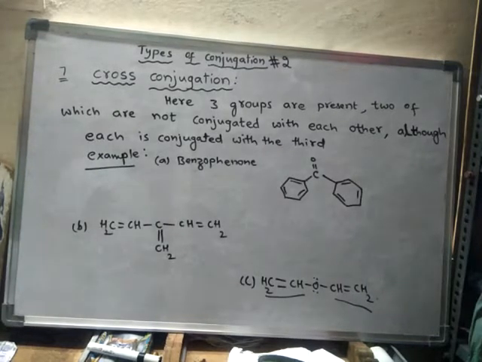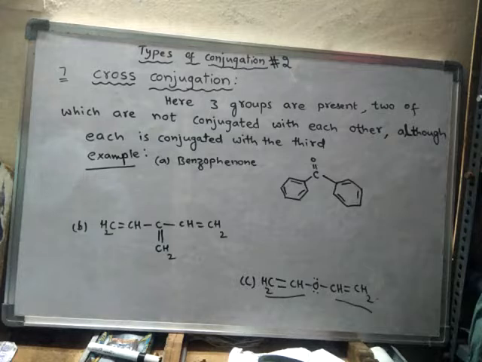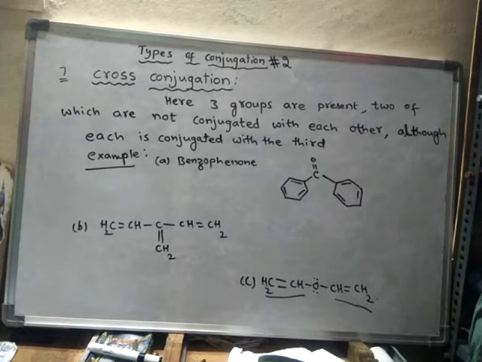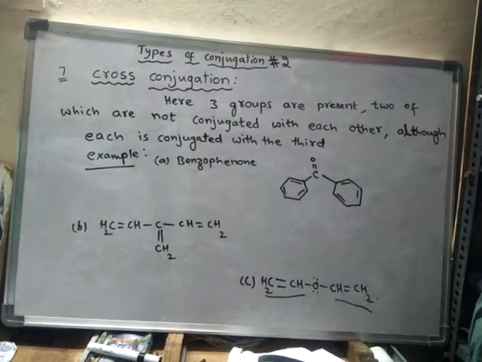Hence conjugation does not take place. So like this, such type of conjugation in which three groups are involved, but between two groups there is no conjugation. Okay, there is no conjugation between the two groups, but with the third group, both the groups individually will show conjugation.